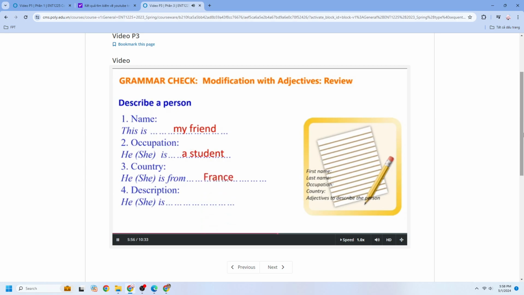Country: What country is he from? He is from France, or she is from France. Description: He is handsome. She is beautiful.